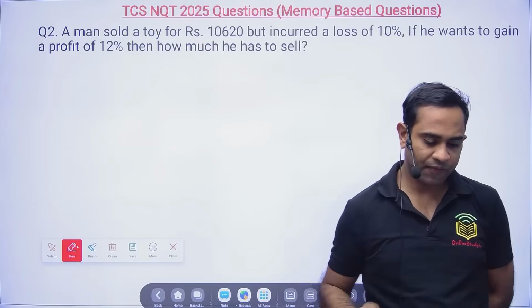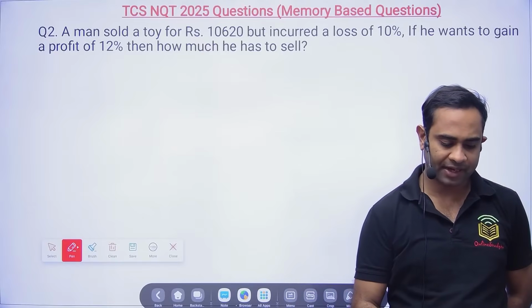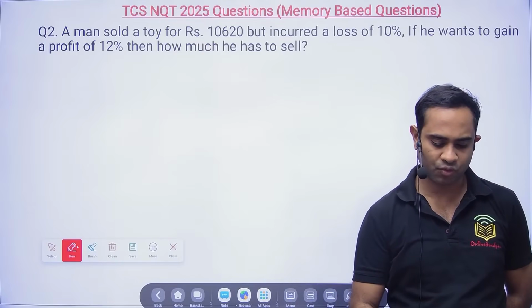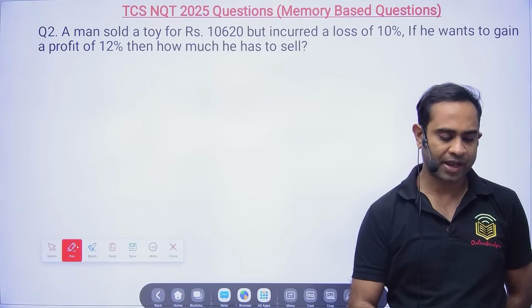So how many of you are able to solve? You have another 8 seconds. Okay, so almost the time is over now. So let's see how we can solve this question.